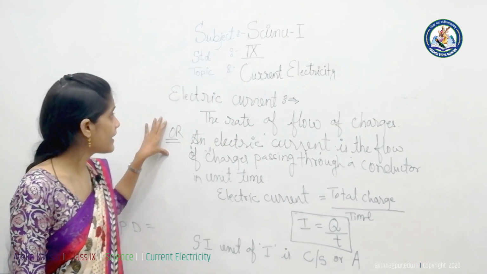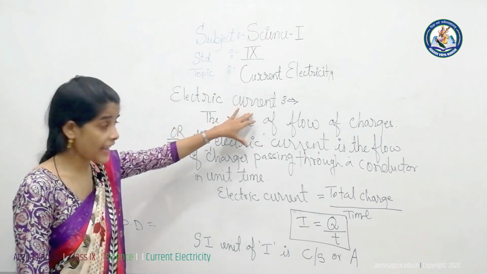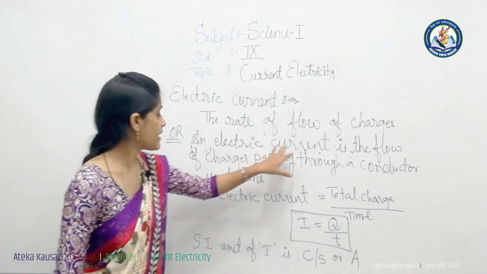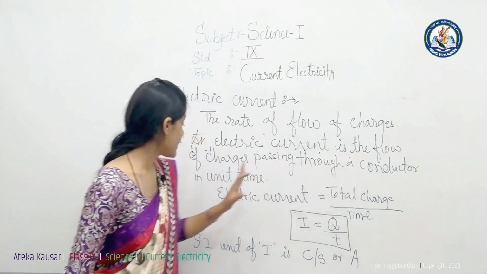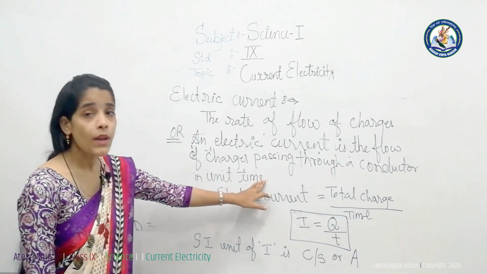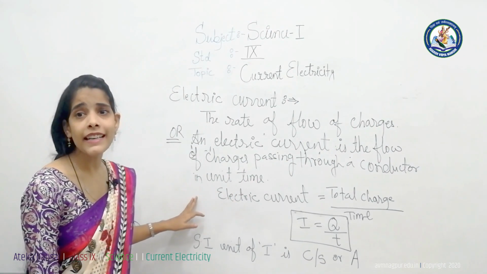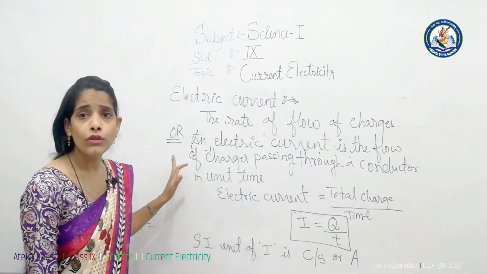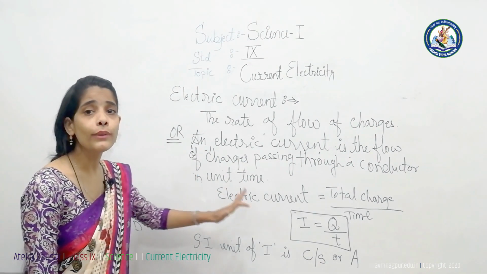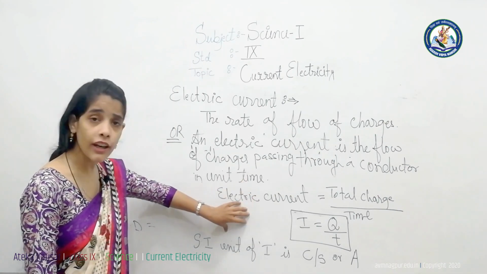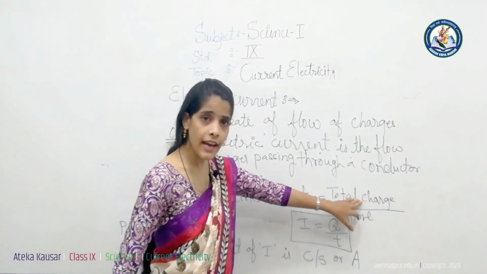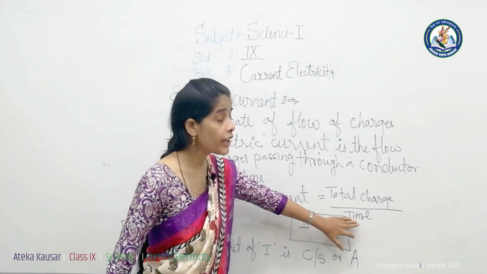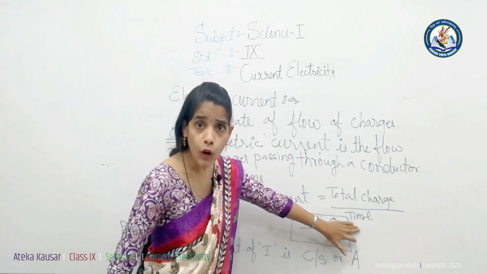Or you can write the definition of electric current as the flow of charges passing through a conductor in unit time. Means the electric current is defined as the amount of flow of charges per unit time. Here the formula for electric current is equal to the total charge flowing through the conductor upon the time in which they flow.